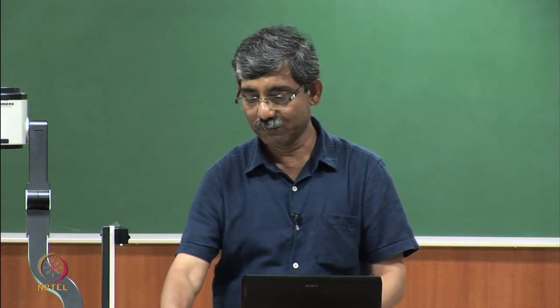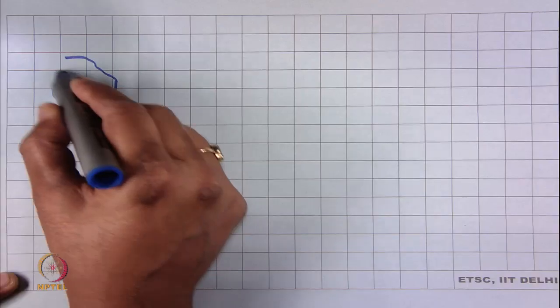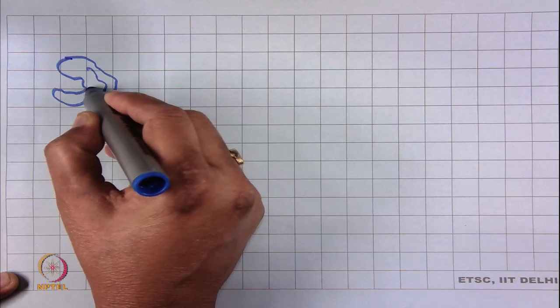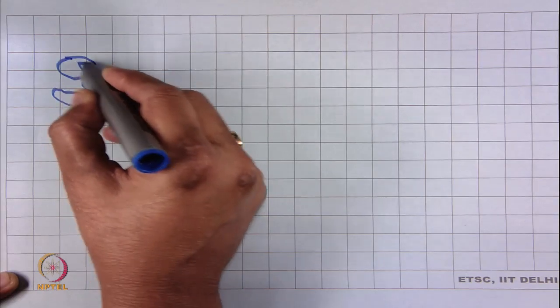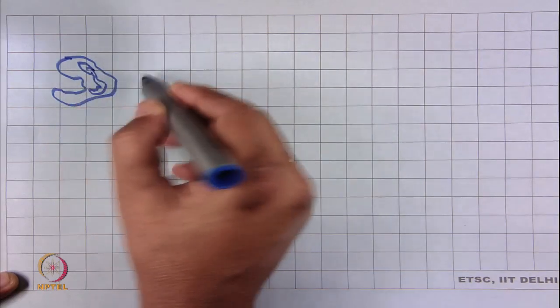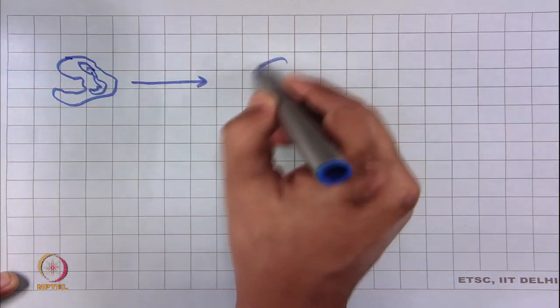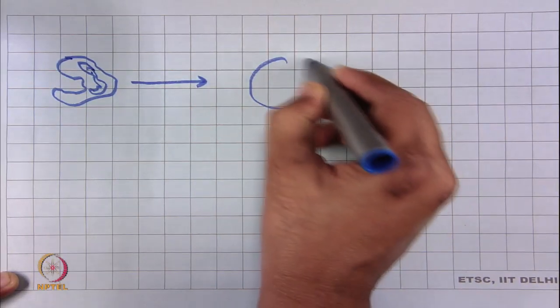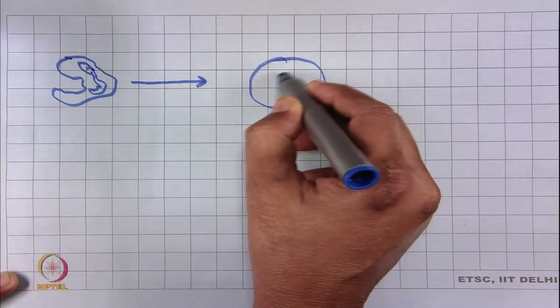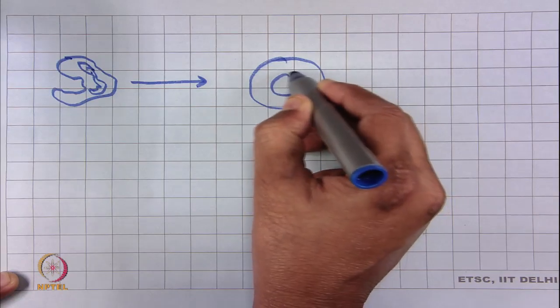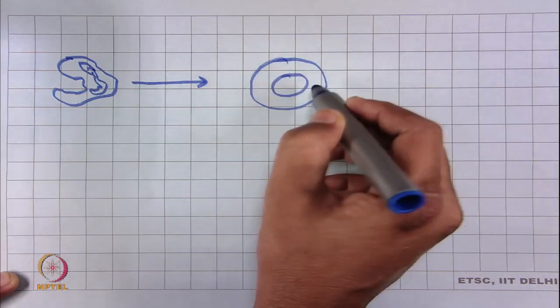So, if we see, this is the lumen, it has become circular.